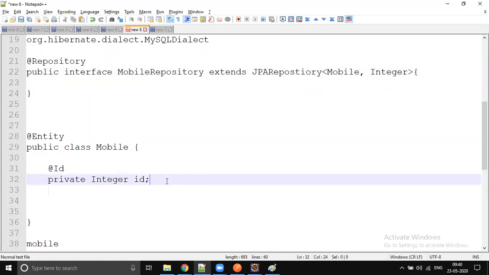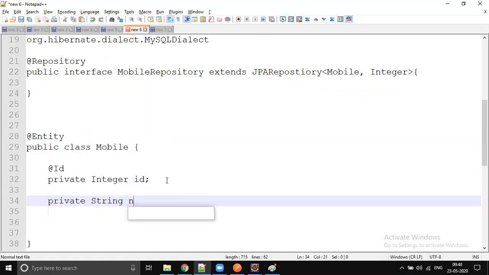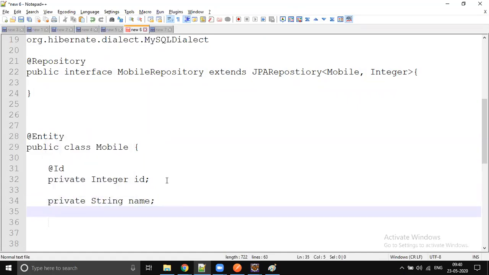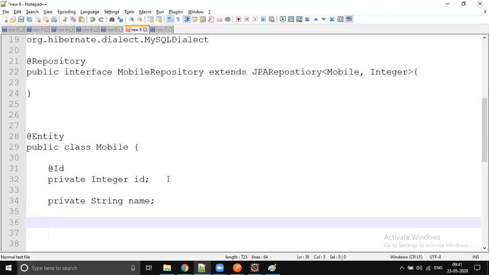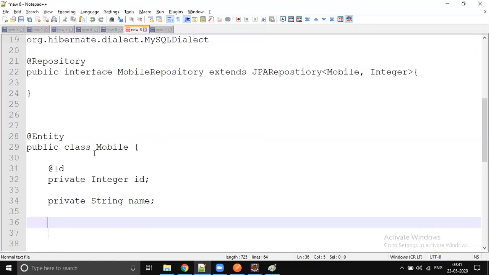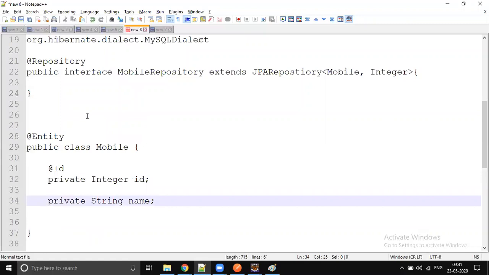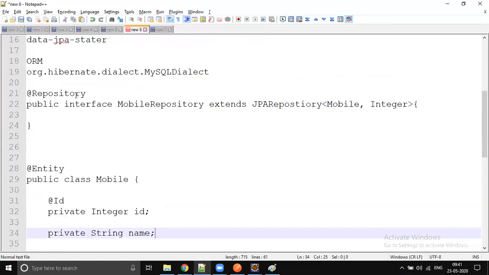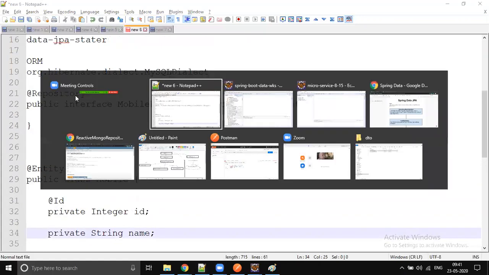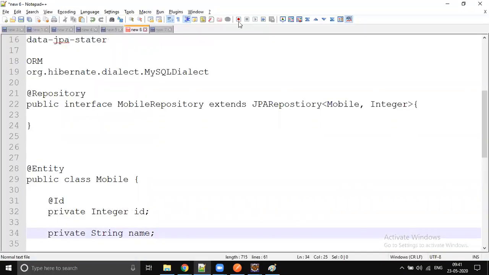The remaining columns you can do as well: private string mobile name, some description, some long or double price, some status type. Then we go to the real code. Whatever mock or pseudo code we wrote here, let's go and compare with our real code, whether our pseudo code is going to meet our real code standards or not. But anyway, before going there, any other questions?